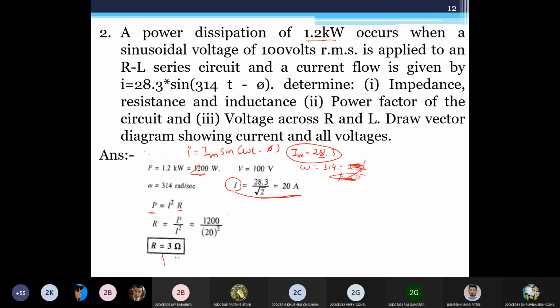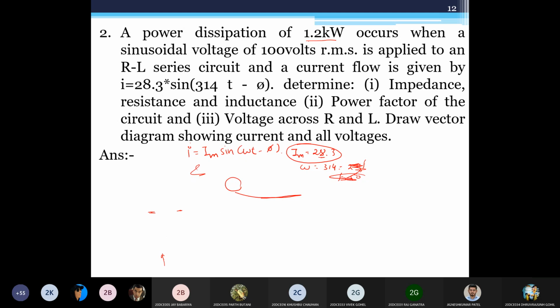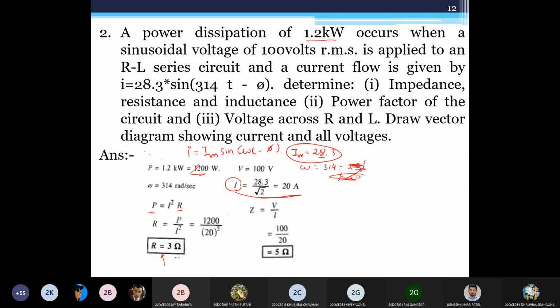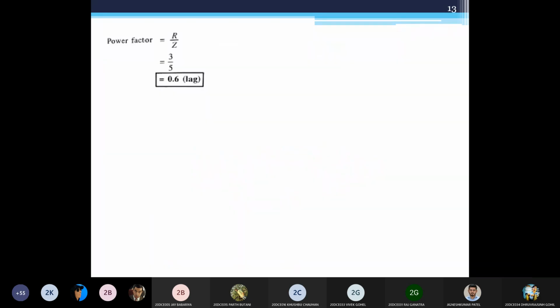Once you get this, now you can find out the impedance Z is equal to V by I. Same procedure that we have followed in the previous example. Z is equal to V by I. So this is my total impedance. Now Z is equal to under root R square plus X square. Using that I can get my reluctance value, that is 4 ohm. Once I get reluctance, I can find out my inductance. It is same up to this point.